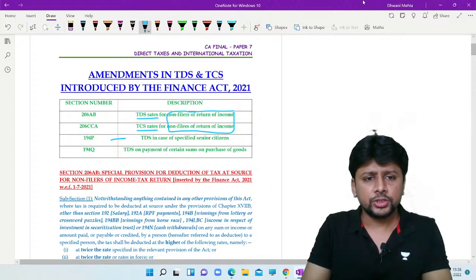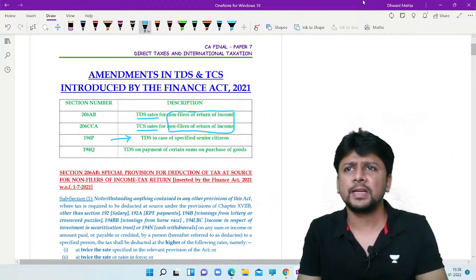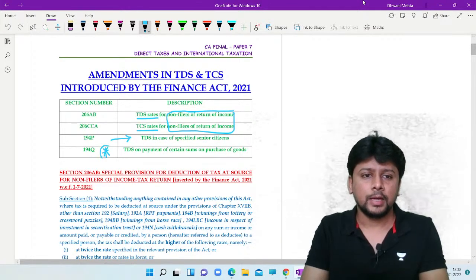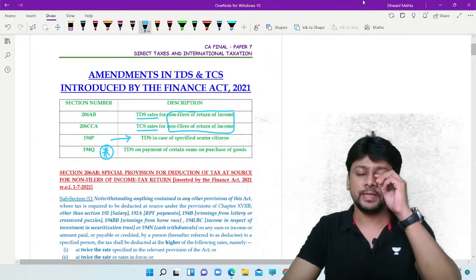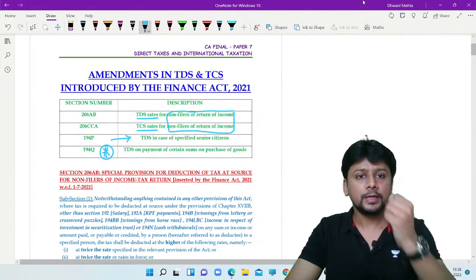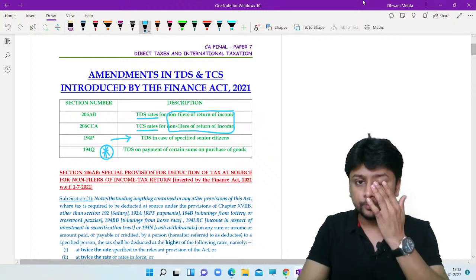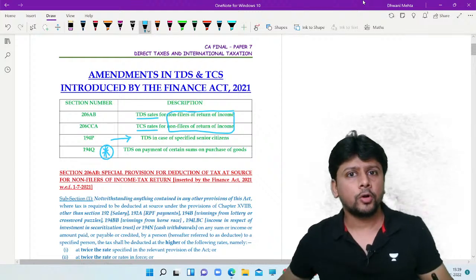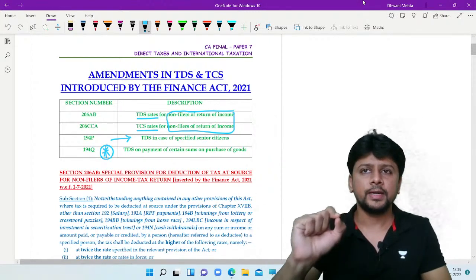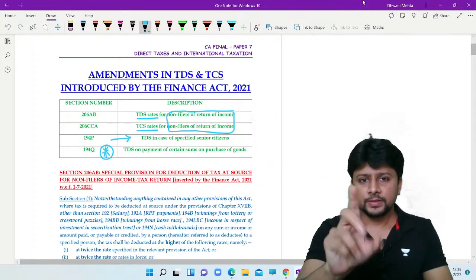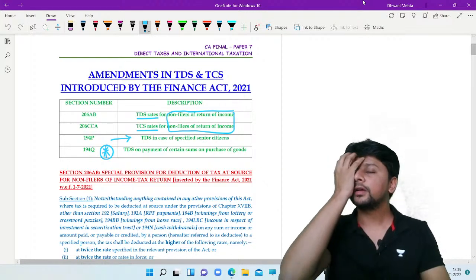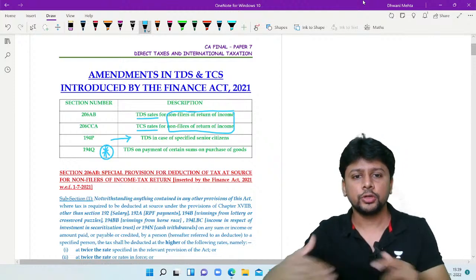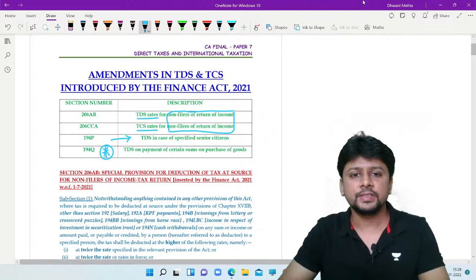Then there is a very small section 194P inserted, which is kind of easy, nothing great. Then there is a very controversial, and at the same time, some may say unnecessary, amendment as 194Q. So the TDS and TCS chapters, broadly in the Finance Act 2021, have these two amendments: one for non-filing of return, and the second one for purchase and sale of goods. Chalo, let's pick up what these things are.